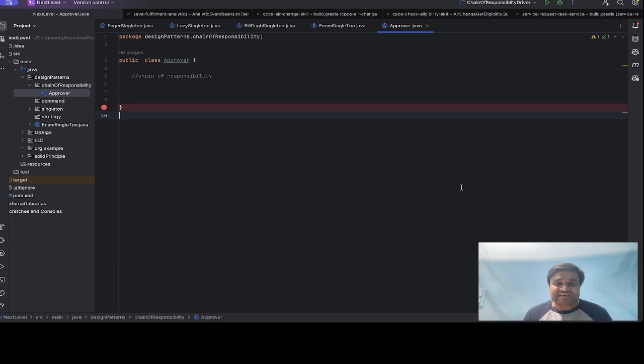Okay, let's take an example of the real world. Let's take the example of the salary approval in a hiring process. So in a company, salary approval takes place at different levels, basically from different decision makers.